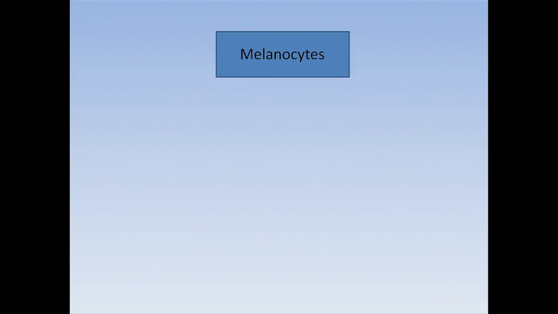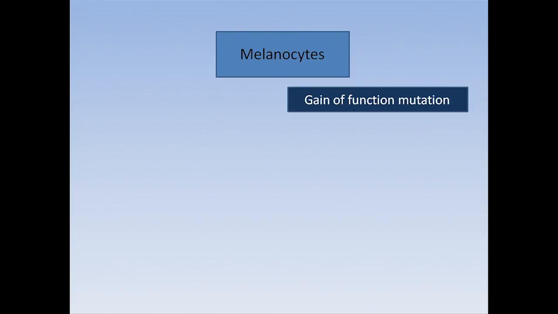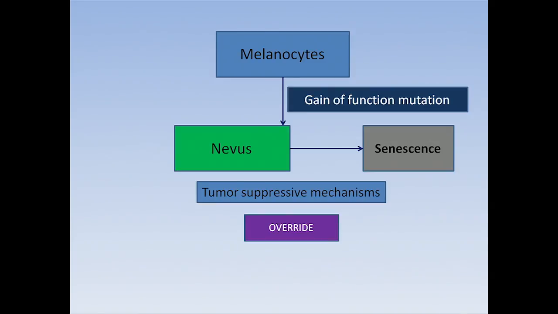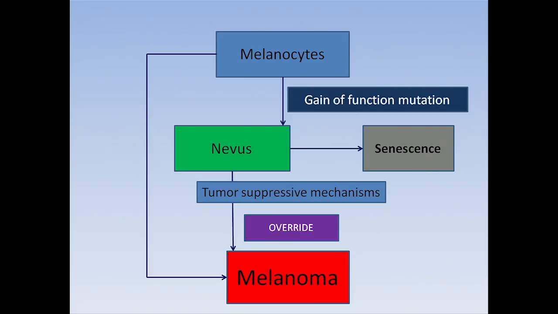So for a melanocyte to become a melanoma, it has to go through certain molecular alterations. If you look at the bigger picture, what are the molecular alterations that will cause development of a melanoma? There has to be some sort of gain of function mutation or chromosomal alterations, which will then lead to development of a nevus. In the cell, when the nevus is developing, most of the time the tumor suppressive mechanisms will not allow the nevus to progress further, or may cause the nevus to go into senescence. But when these tumor suppressive mechanisms are overridden, what happens then? You start developing more atypical lesions and you can develop a melanoma.